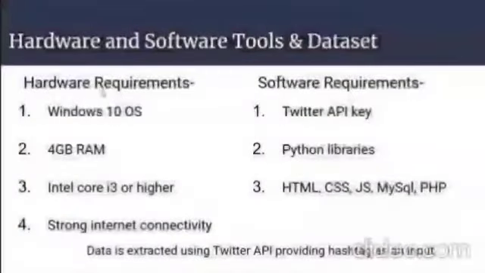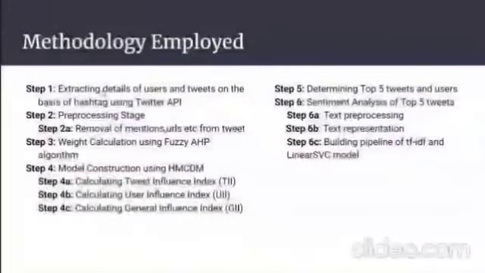These are the hardware and software tools used for our project implementation. In order to execute the system, this is the stepwise implementation. The first two steps are extraction and processing part. Next is the weight calculation step, which is done using fuzzy AHP method. Then the model construction is done, which calculates the TII, UII and GII values, which is later used to determine the top 5 tweets and users.